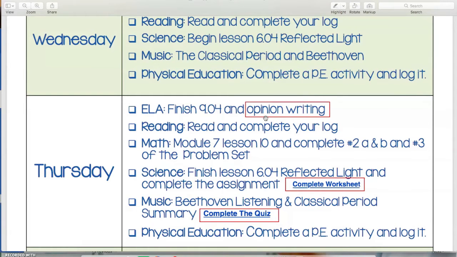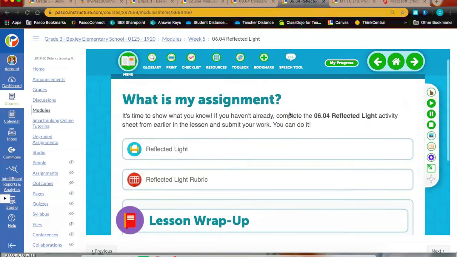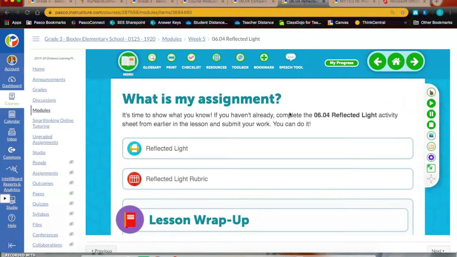For Wednesday and Thursday in science, you're going to begin and finish lesson 6.04 and complete an activity on reflected light. Throughout 6.04, you're going to explore different types of surfaces that reflect light better than others and the way that light travels when it hits different types of surfaces. And you're going to get to your assignment, which is actually a hands-on lab.